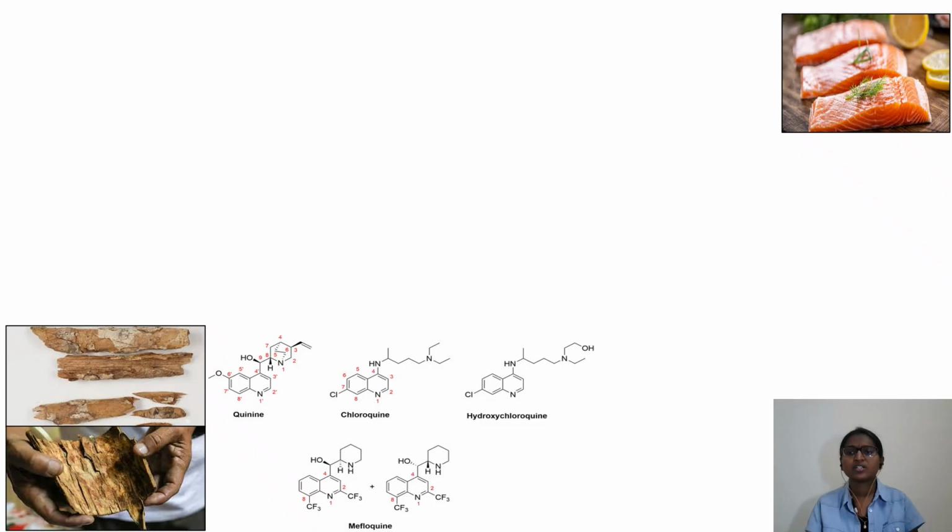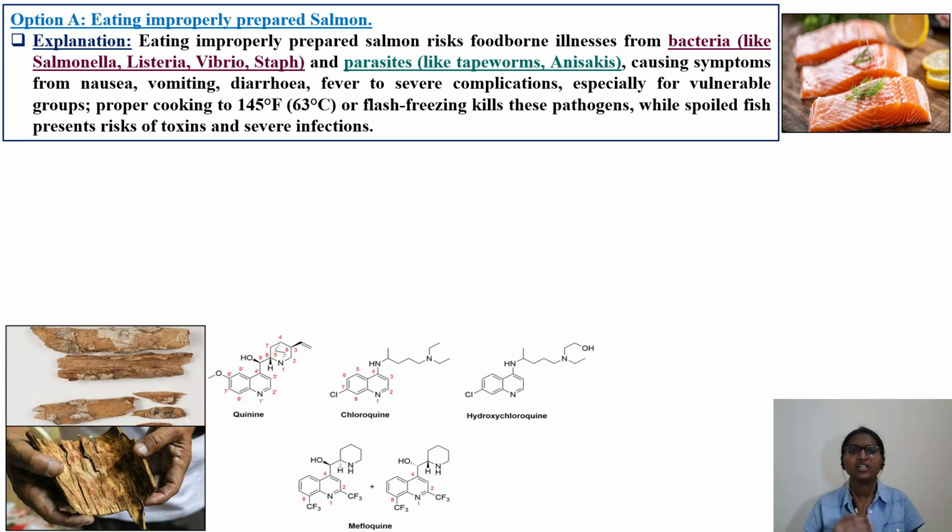Okay, so let's discuss option A. It was eating improperly prepared salmon fish. Whenever contaminated salmon fish is consumed, what are the things that you will see? It is a foodborne illness, caused by bacteria like Salmonella, Listeria, Vibrio, Staphylococcus aureus, or by parasites like tapeworm and Anisakis. So eating improperly prepared salmon fish risks foodborne illness, either because of bacteria or parasites. The important symptoms you see are nausea, vomiting, diarrhea, fever, up to severe complications.